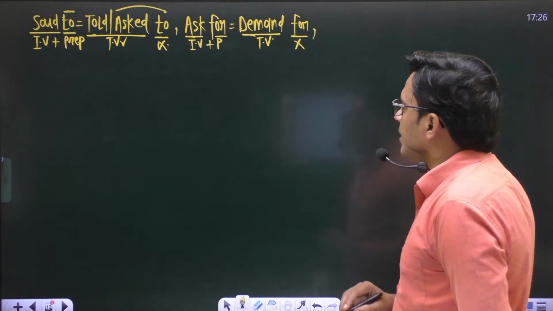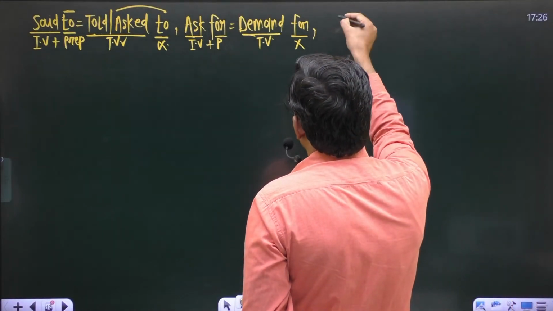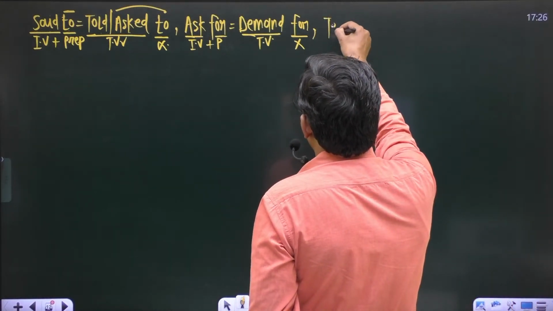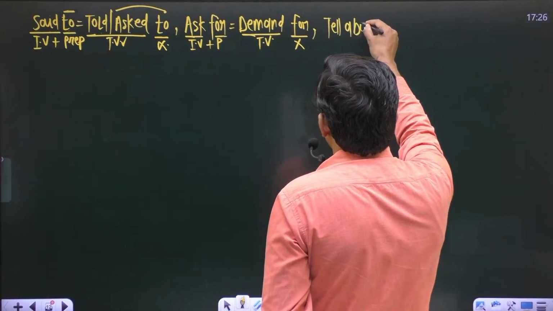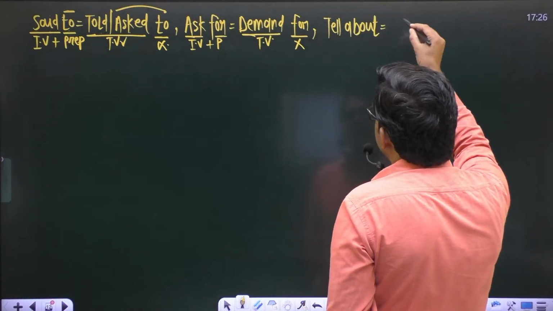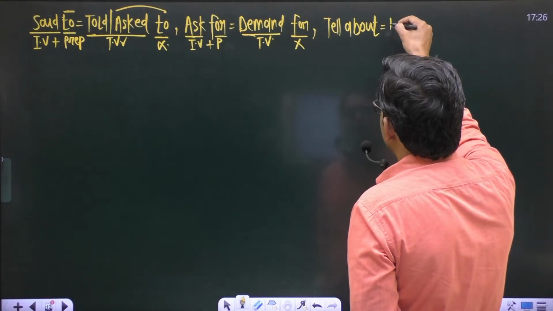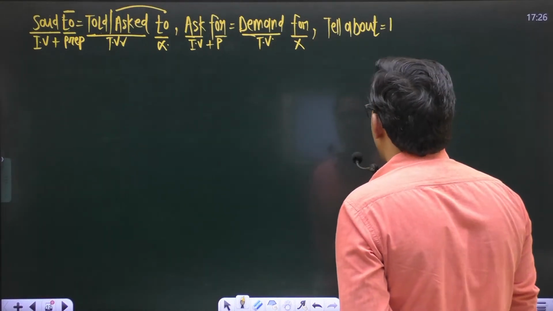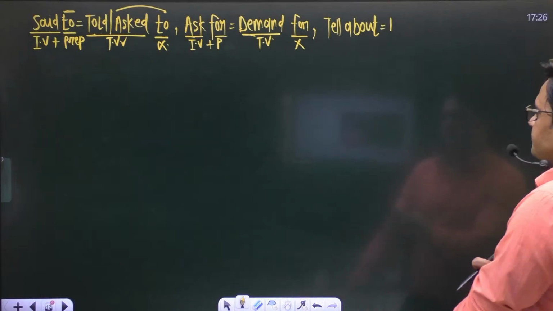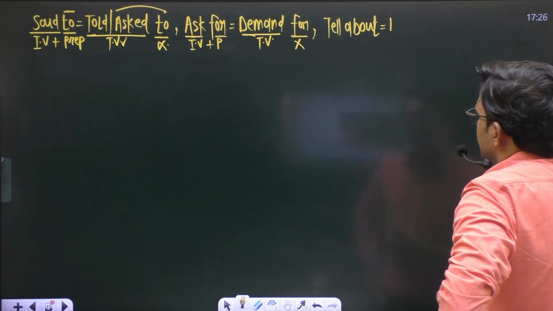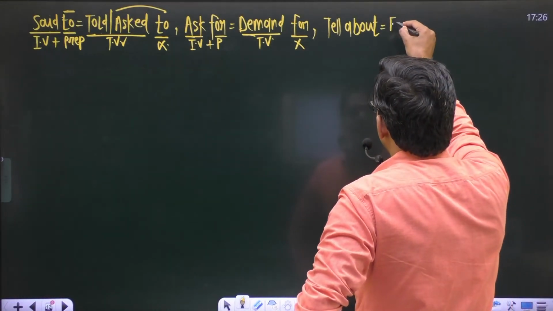Let us talk about tell about. Tell about is, you can say, explain or describe.